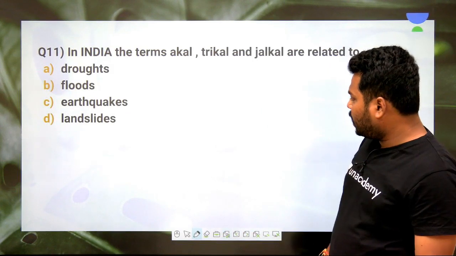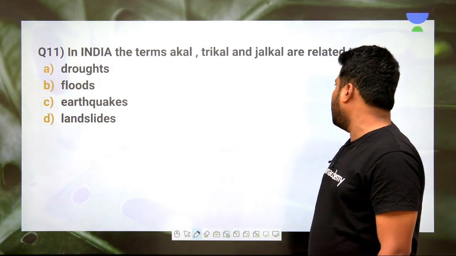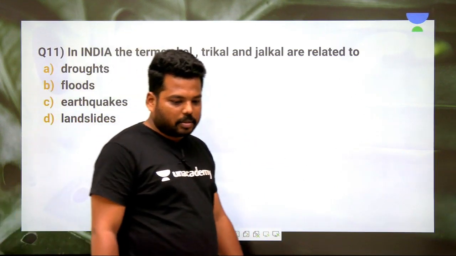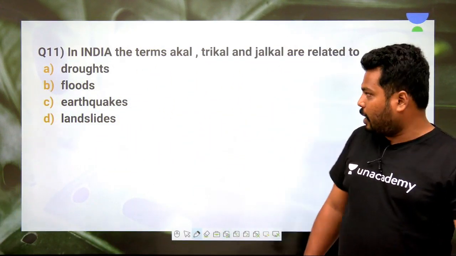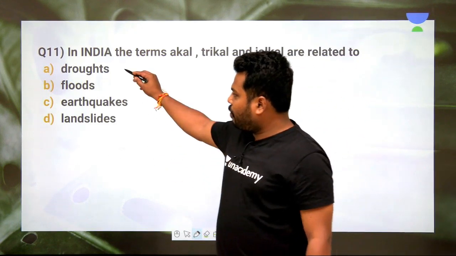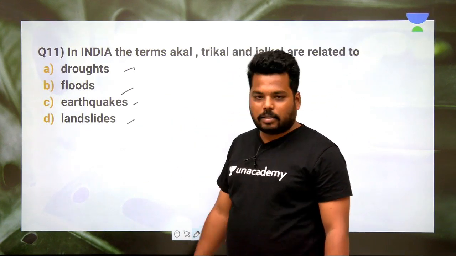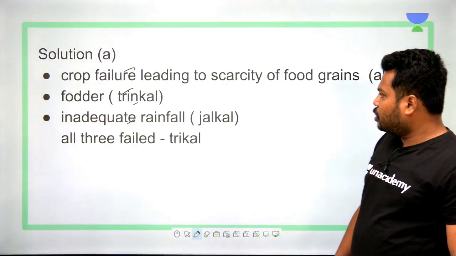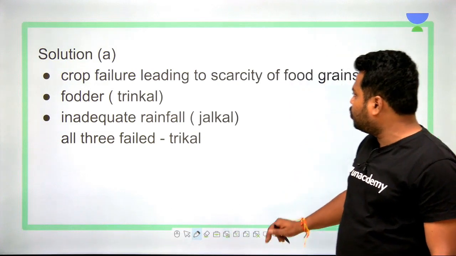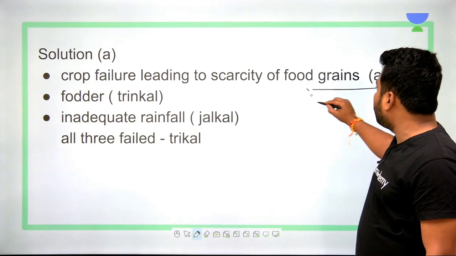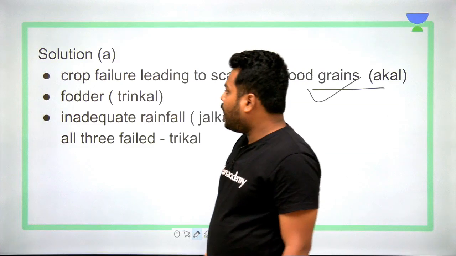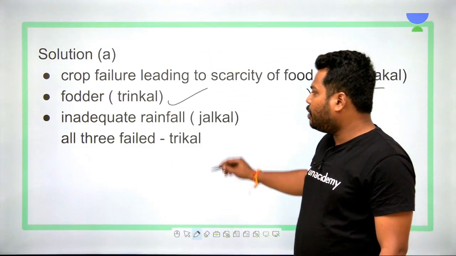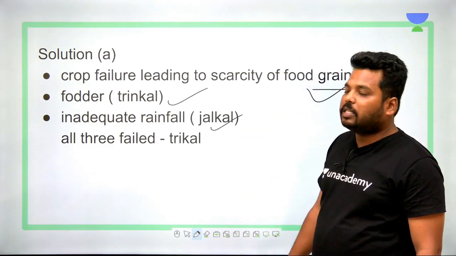Now, in India the terms akal, trikal and jalkal are related to, let's examine this. In India the terms akal, trikal and jalkal are related to droughts, floods, earthquakes and landslides. So what are they? Drought-like conditions, clear. Crop failure leading to scarcity of food grains is called akal, fodder failure is called trikal, and inadequate rainfall is called jalkal.